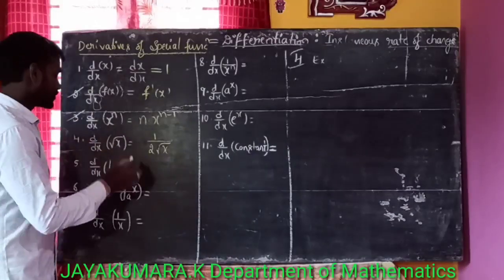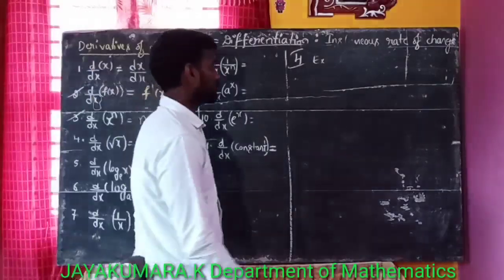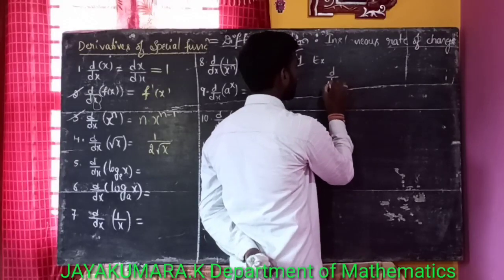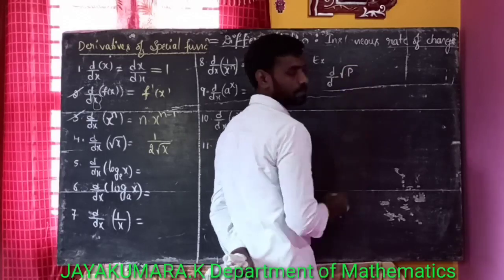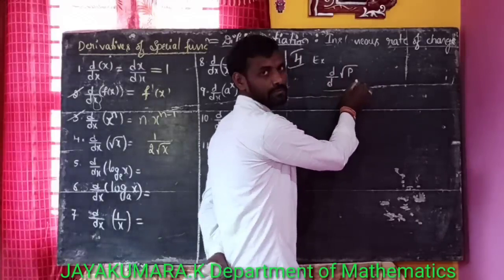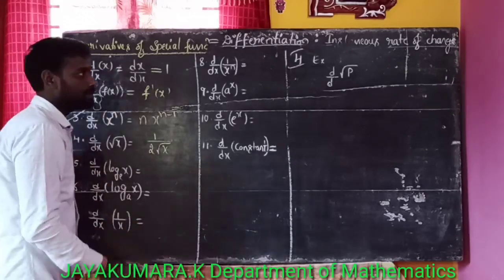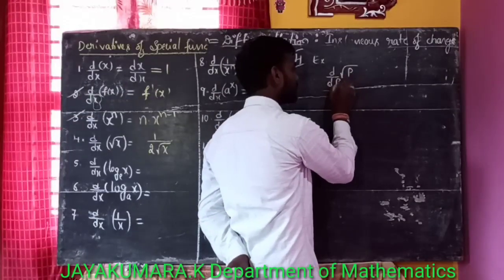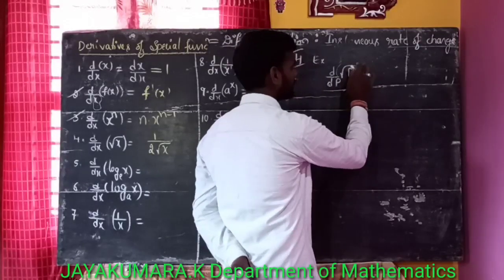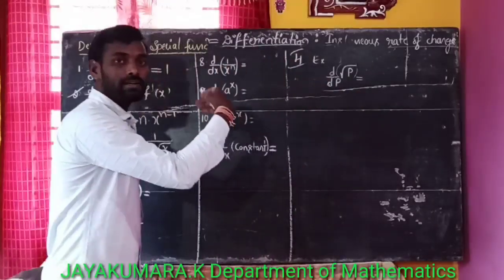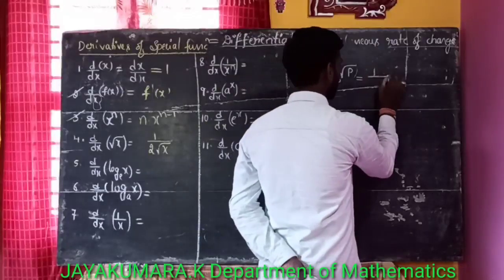Now let us take the fourth one. d by dx of root x is equal to 1 by 2 root x. For example, if the function is root p, that means the function is in terms of p. Here the function is in terms of x, so it is differentiated with respect to x. Now this function is in terms of p, so we differentiate with respect to p. That is d by dp of root p. This is of the form derivative of root x, which is 1 by 2 root x. So the derivative of root p is 1 by 2 root p.